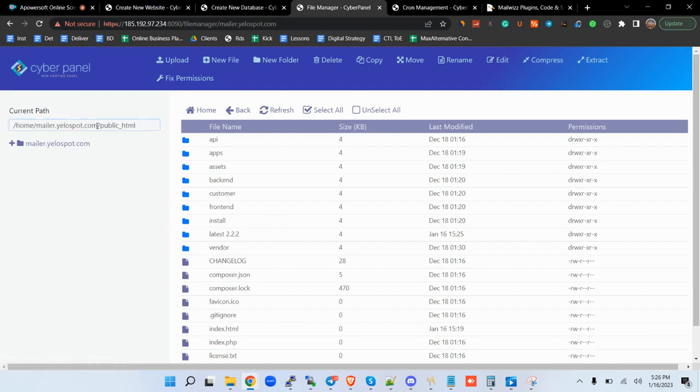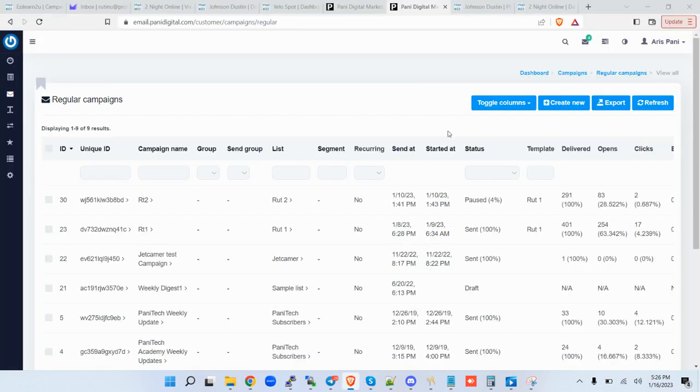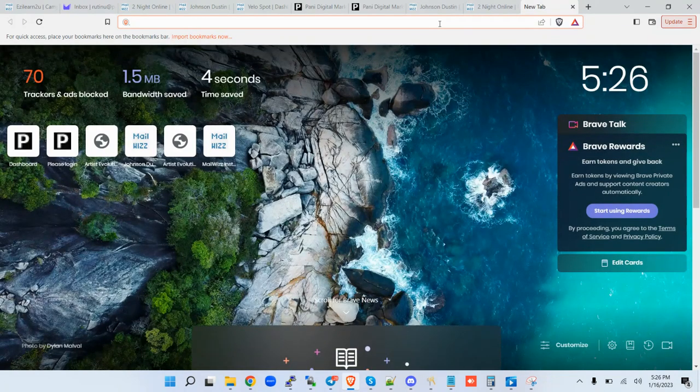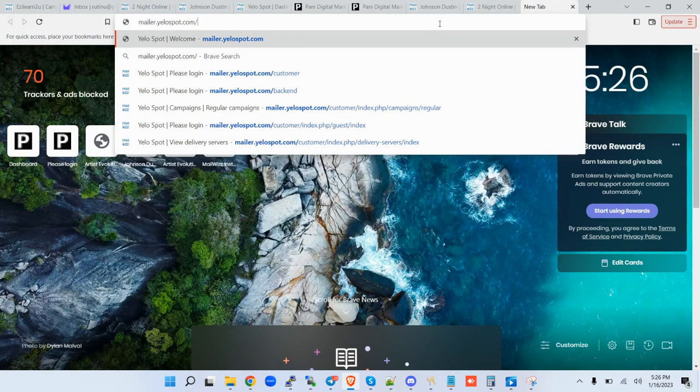All right. So now we can open the installer. And as I had recommended previously, always run Mailwizz in a browser other than Chrome to avoid the malicious site ahead feature that Google Chrome has introduced over time.